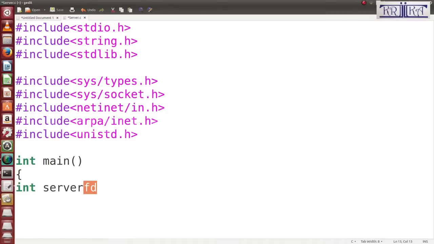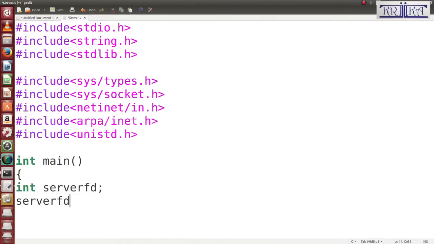So that number is 3. After the server socket is created, it returns 3, and that will be stored in server fd. Whenever I use the 3 or server fd, it will point to this program only, which I am currently writing.